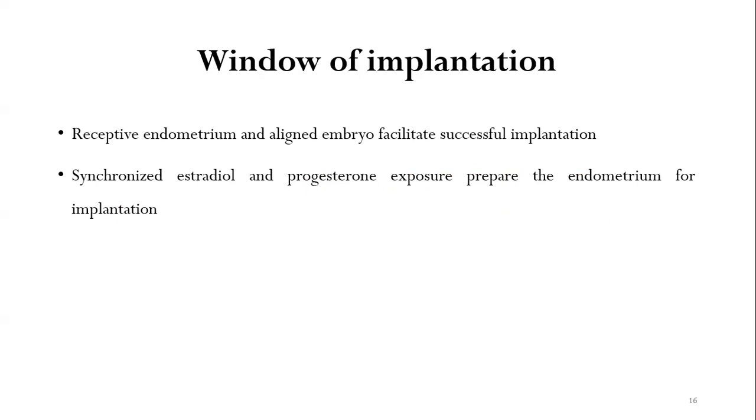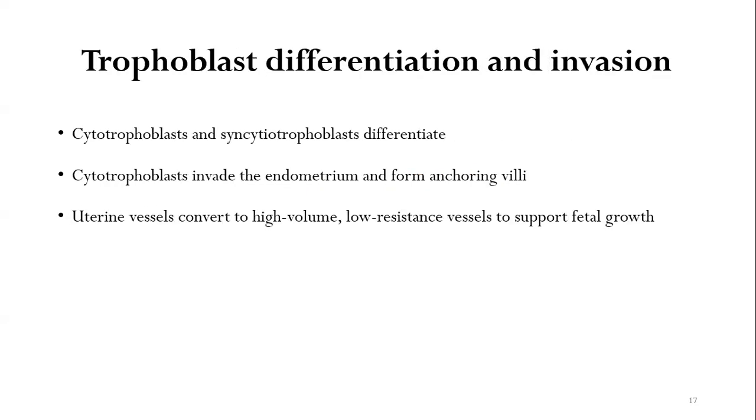What is the window of implantation? For implantation to occur, the endometrium should be receptive, as well as the embryo should be healthy, and there should be a coordination between the endometrium and the embryo that actually facilitates successful implantation. Synchronized estradiol and progesterone exposure actually prepare the endometrium for implantation.